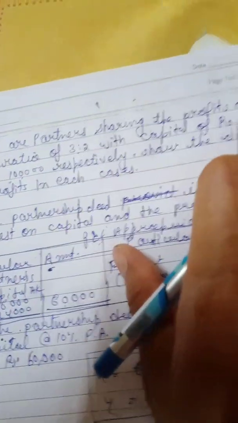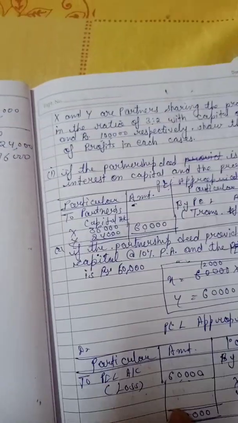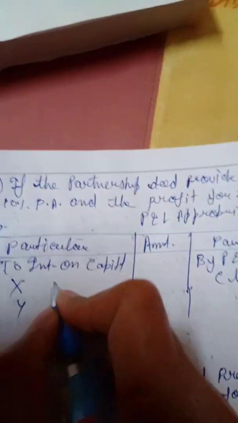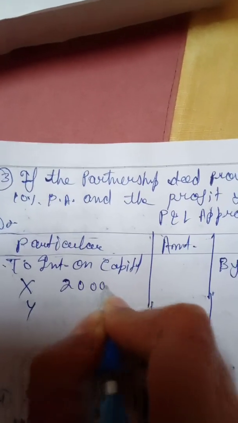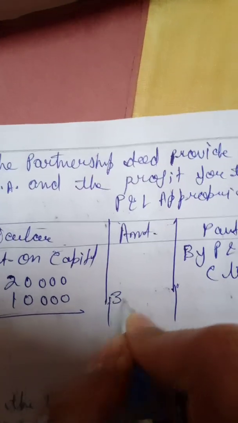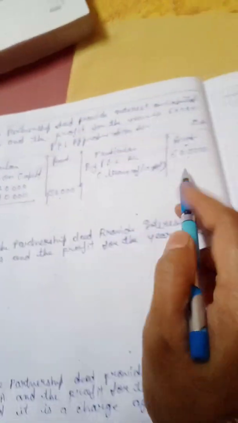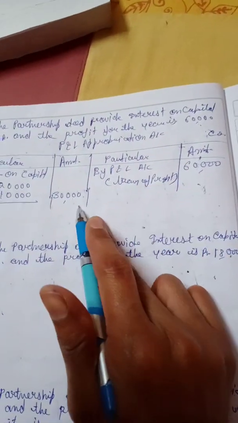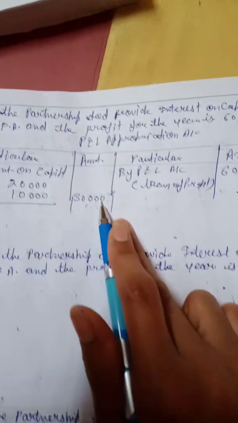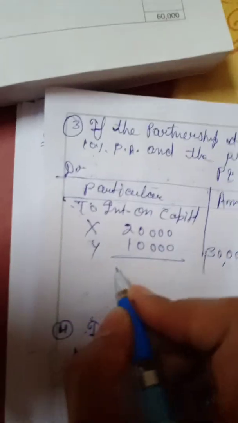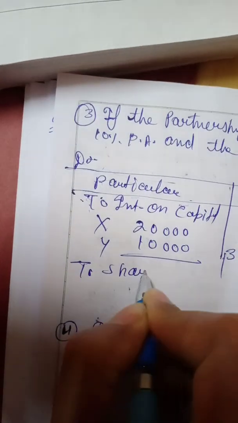Their capital is 2 lakh of X and 1 lakh of Y. And the interest rate will be 10%. 2 lakh ka 10% is 20, and 1 lakh ka 10% is 10. Then total interest on capital is 30,000. Then 60,000 profit and 30,000 interest on capital. 60 minus 30, the remaining profit is 30, which is distributed in the given ratio 3 to 2.